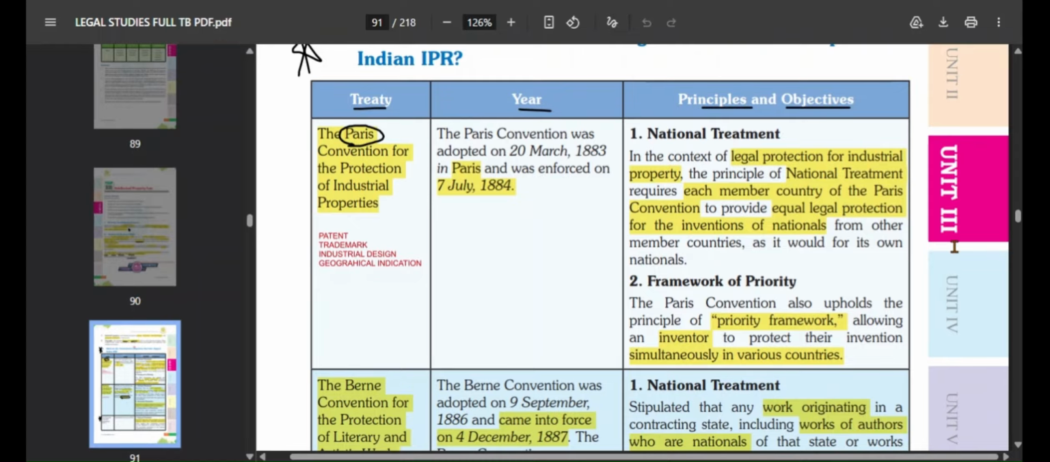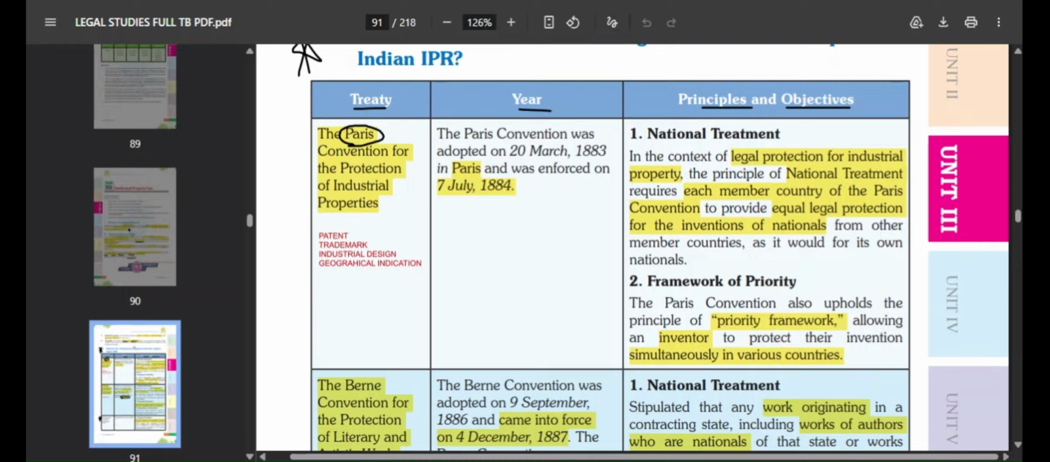First is national treatment. Understand it very carefully. In the context of legal protection for industrial property, the principle of national treatment requires each member country of the Paris Convention, and there are a lot of different countries that have signed this, to provide equal legal protection for inventions of nationals from other member countries as it would for its own nation.